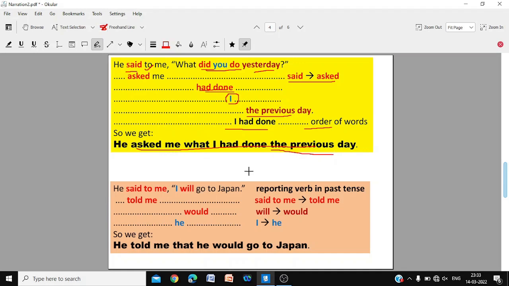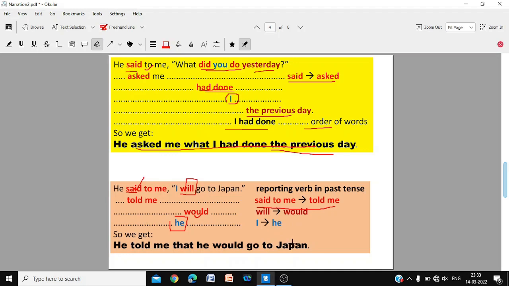Next we have, he said to me, I'll go to Japan. First of all, note that this is in past tense. So, will should be changed to would. The first change of tense, because the reporting verb is in past tense, will becomes would. And I, the pronoun, becomes he. So he told me. You can also say he said to me. You can change it to he told me. So he told me that he would go to Japan.